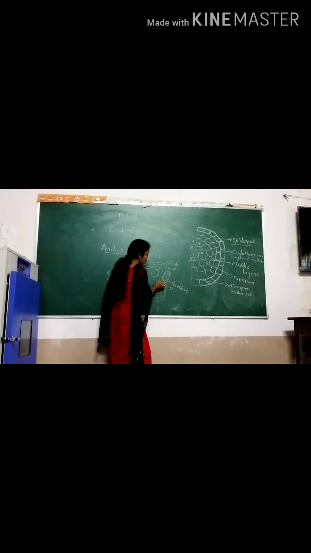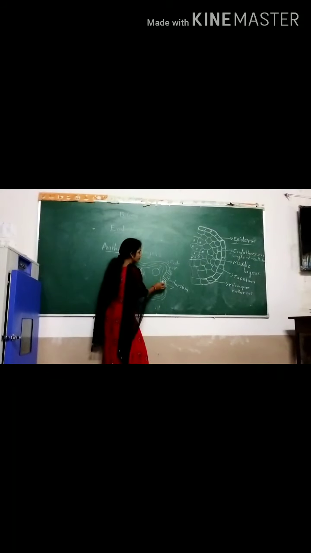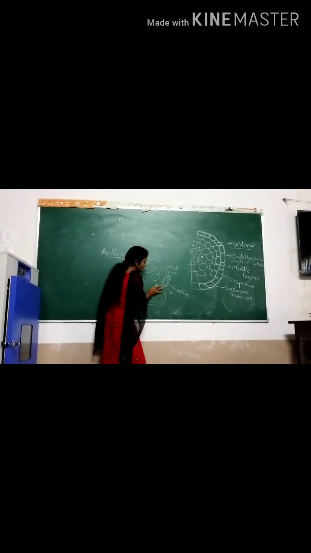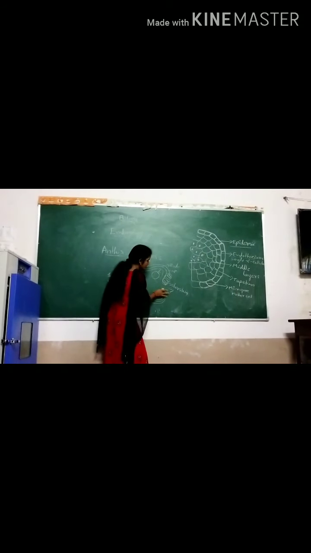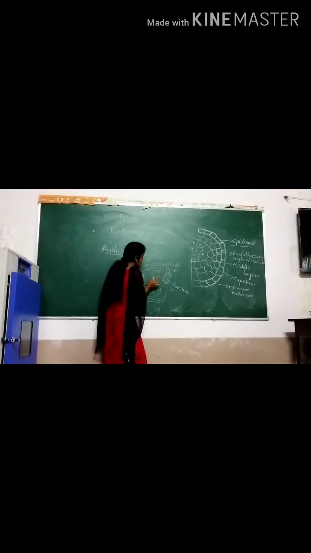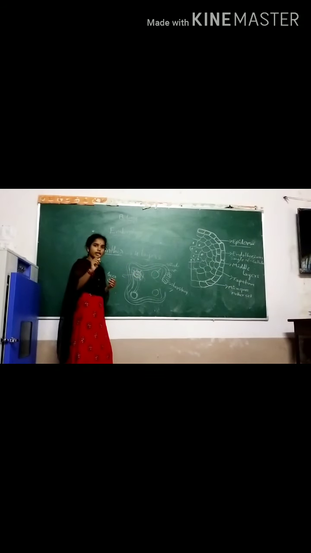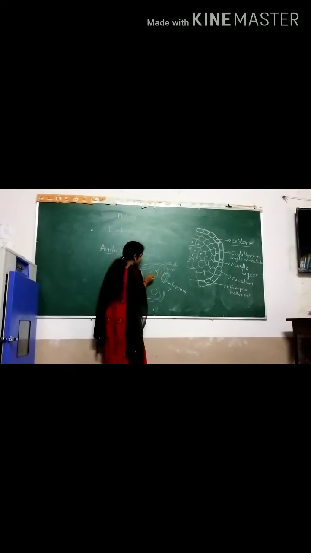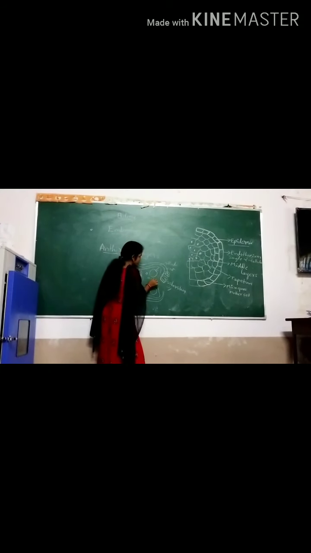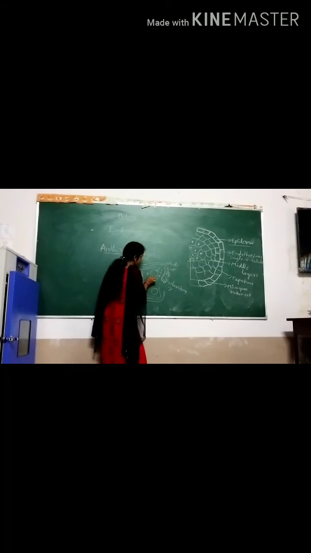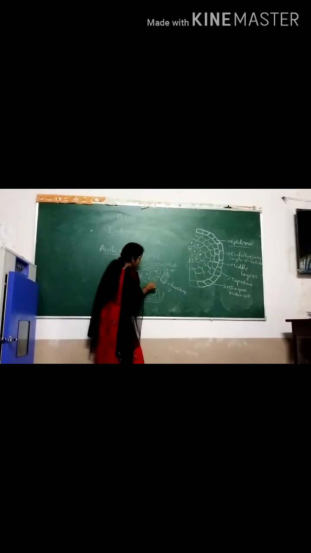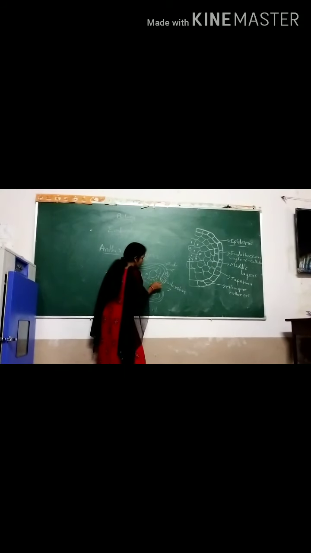In the stomium region, what happened? They break down. The stomium region breaks down with the pollen grains. In every pollen grain, a nucleus is present. Mitotic division takes place and the nucleus is divided and many nuclei are formed.